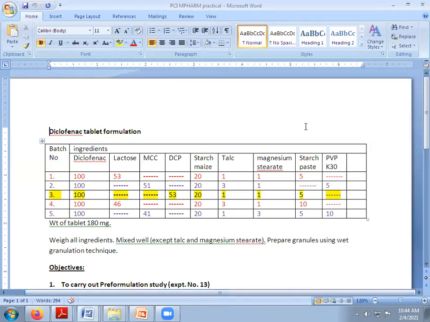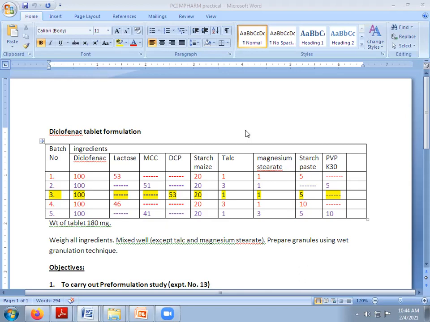You can see here one table on your computer. Here a few batches are mentioned. When we talk about the pre-formulation of the tablet, a basic question is what will be the effect of the various disintegrants, what will be the effect of various binders, and what will be the effect of various diluents.